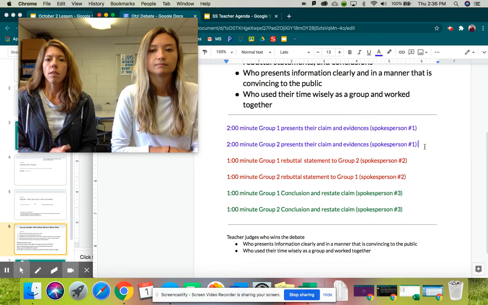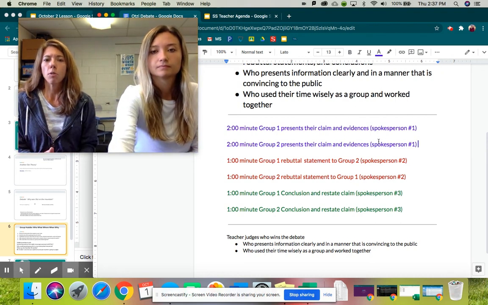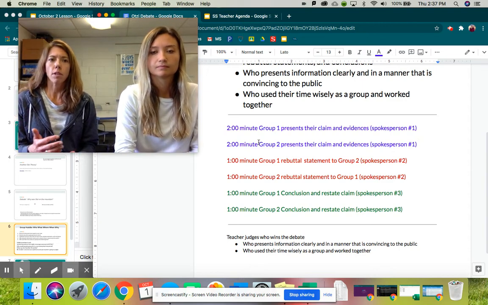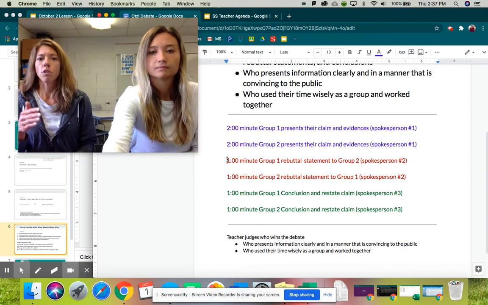Then the other group will go. Group 2 will have the same 2 minutes to present their claim and their 3 pieces of evidence that they found through their research. We'll talk about that in a moment. Then it'll go back to group 1.